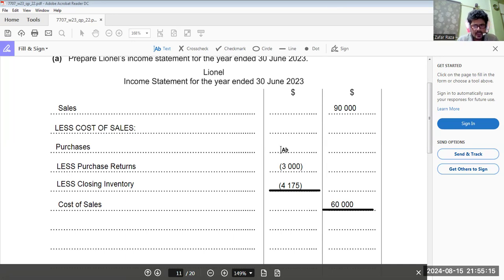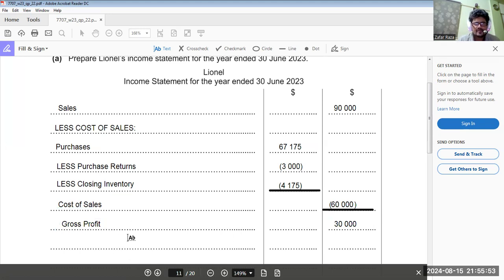So purchases must be 67,175. Got it? This amount should be kept in brackets because we have to deduct it, and 30,000 is going to be our gross profit.